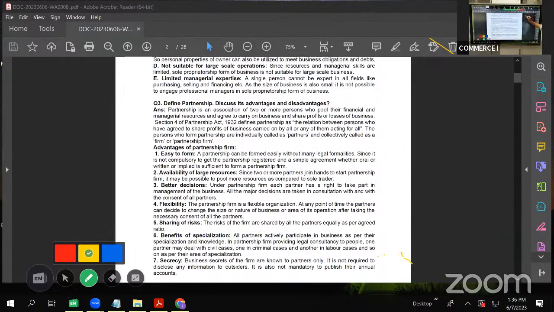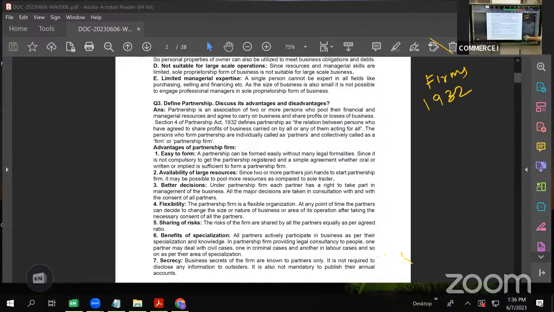See, all the partnership firms in India are governed by the Indian Partnership Act 1932. So when you write the advantages and disadvantages of partnership, you first write the introduction, I told you. Okay, it is given here, you see. All the partnership firms in India are governed by the Partnership Act 1932, and as per Section 4 of the Partnership Act, it defines the firm as the relation between persons who have agreed to share profits of a business carried on by all, or one acting for all.